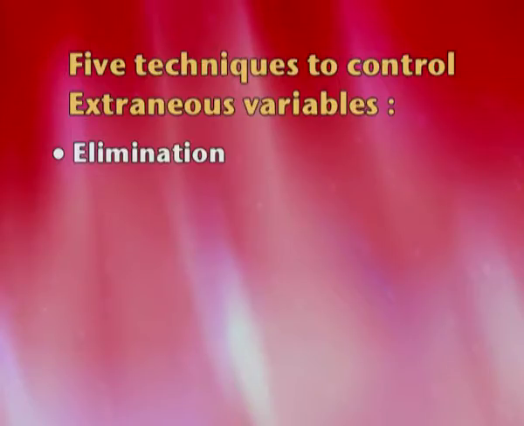Now to control the impact of extraneous variable, we have 5 techniques. The first technique is known as elimination. For instance, I am wanting to eliminate the impact of sound. So what I will do is develop a soundproof room so that I totally eliminate the impact of this extraneous variable of noise.